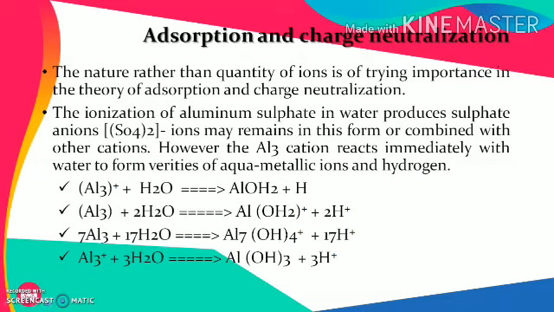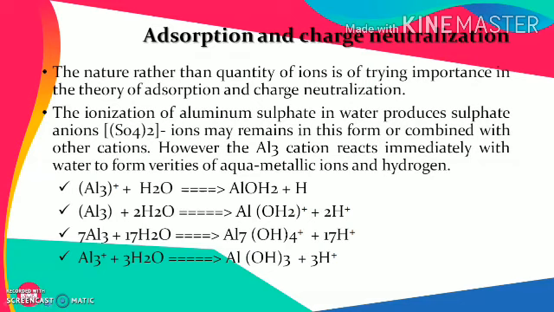In other words, the aluminum based coagulant when added in water forms a number of aquametallic ions like AlOH2+, Al7(OH)4 and Al(OH)3. So these are the various types of ions which are positively charged and which result in the compression of the ionic layer.